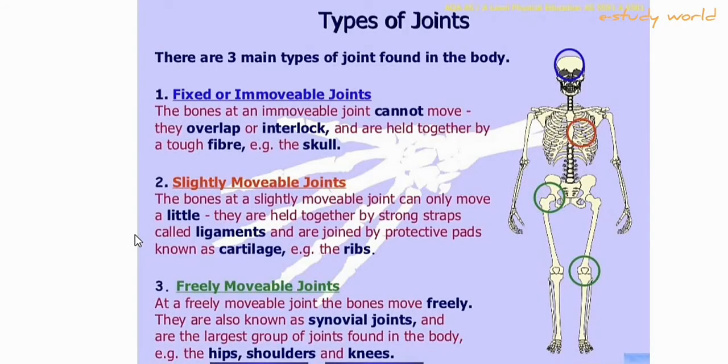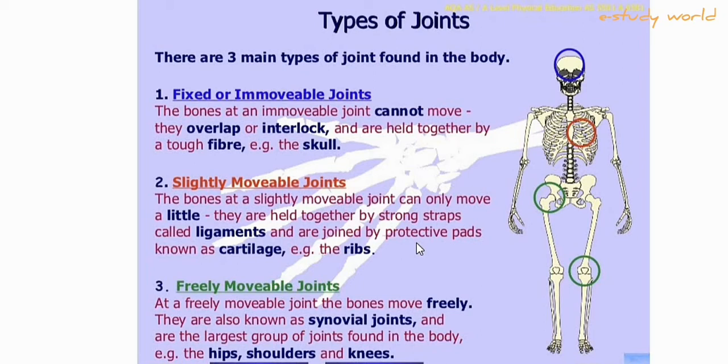Let me come to the second type of joint, the slightly movable joint, meaning the cartilaginous joint. In cartilaginous joints, the bones can only move a little. They are held together by strong straps called ligaments. Cartilaginous joints are held by ligaments, which allow only slight movement. This does not permit free movement.